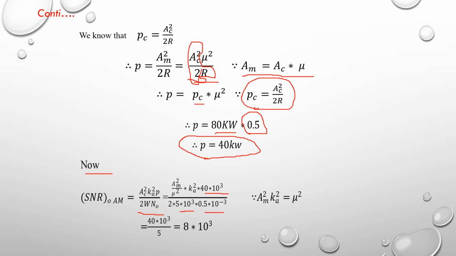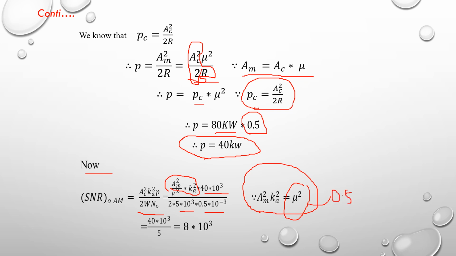We know that AM square into Ka square is equal to mu square. Here mu square is equal to 0.5.